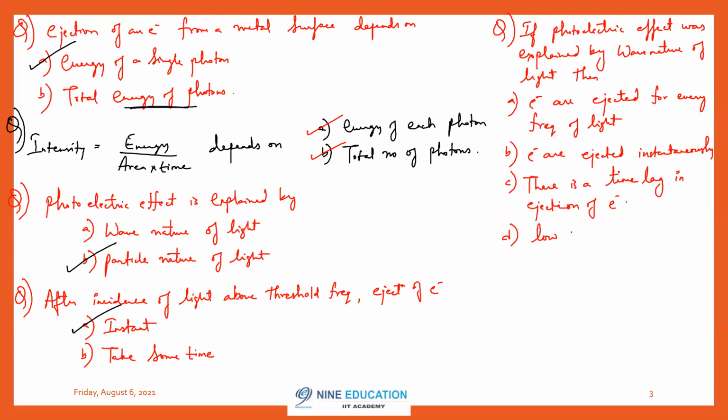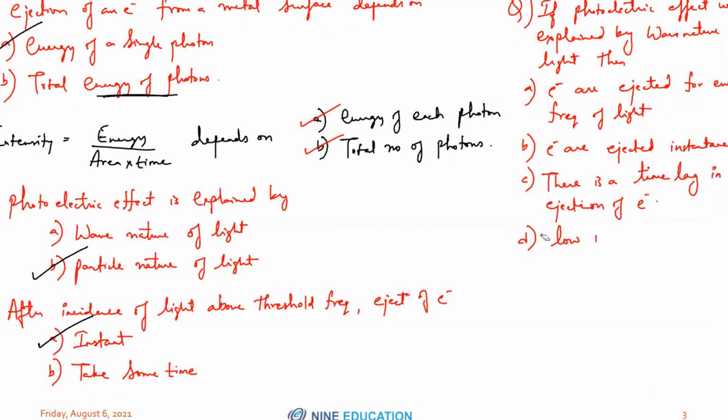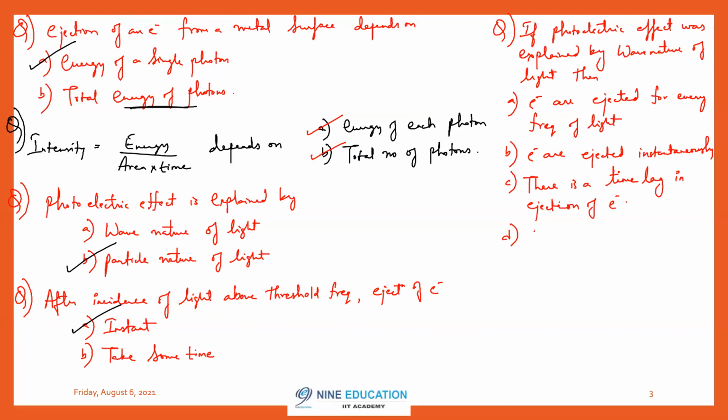D: Low intensity light, if intensity becomes very low, electron ejection is not possible.